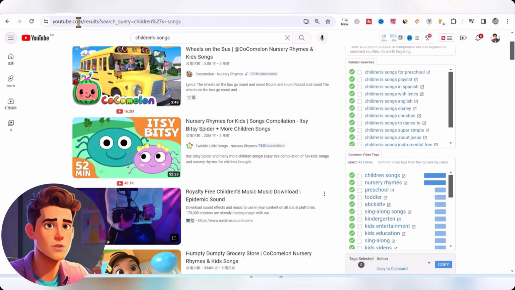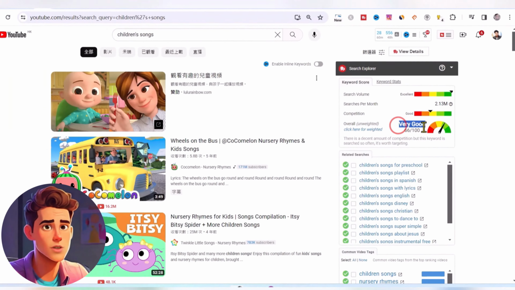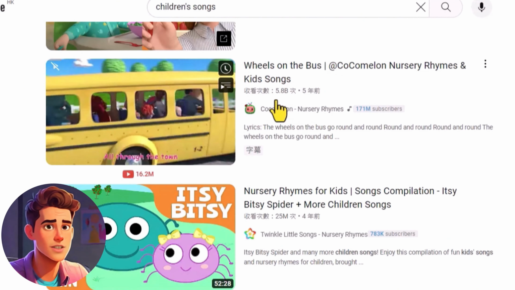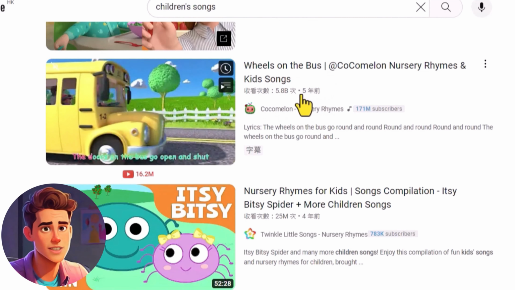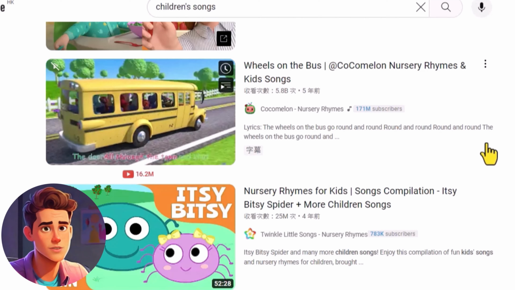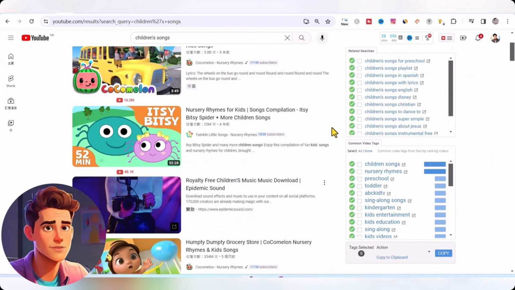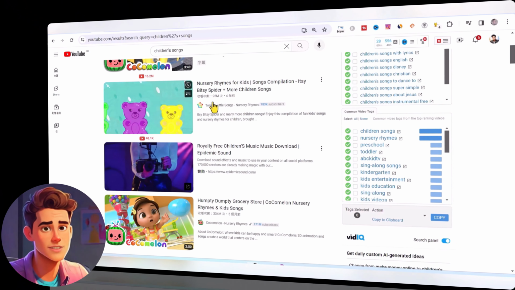If we search for keywords on YouTube, the tube title tells you that the keyword "children's songs" is a very good keyword. That means his search volume reached 2 million, but his competitiveness is not high. So I gave it a very good evaluation score. The number of views on the first video reached a terrifying 5 billion. Although this video was made 5 years ago, it has an average of 1 billion views per year. It feels incredible. The second video has 25 million views.